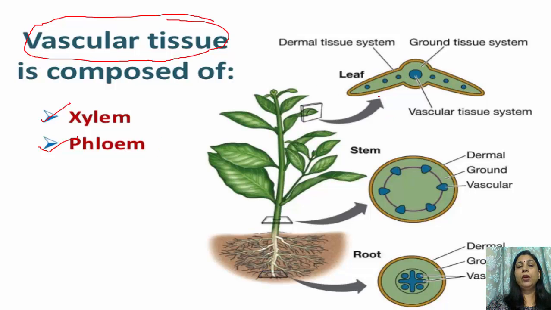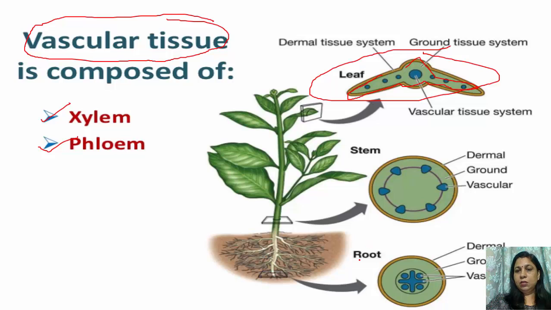So this vascular tissue, xylem and phloem, if you see in the plant's leaf, it will look like this. It is distributed like this. This green portion is the ground tissue and the vascular tissue is in the center, and this portion is the dermal tissue system. Dermal means the epidermis.